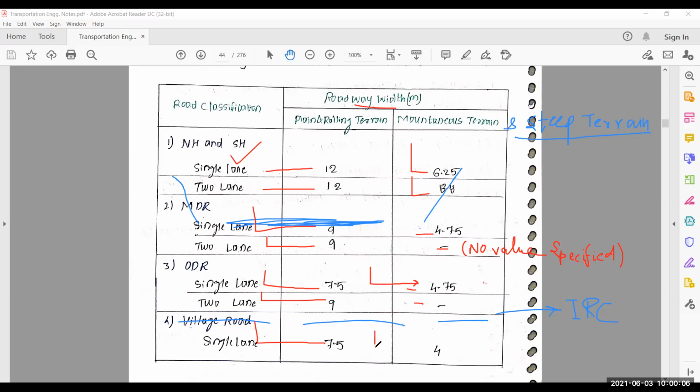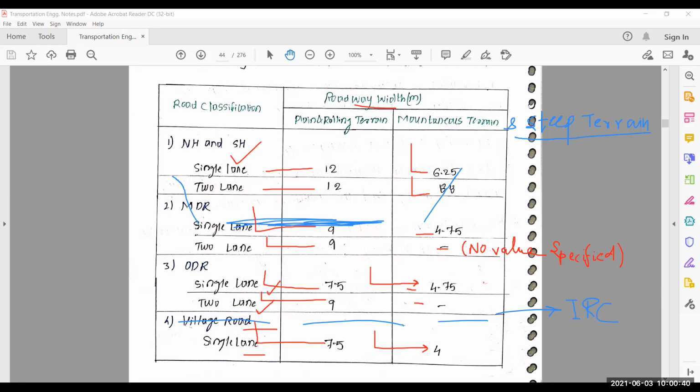Village road, for single lane, it provides 4 meter. For village road, double lane is not provided by our IRC, or road is not classified by our IRC for village road as two lane, because if a two lane road is constructed in a village, it automatically converts into other district roads. So here you see, for the district road, two lane is provided, also single lane is provided. And for different terrain, plain or rolling terrain, mountainous and steep terrain, our IRC gives their roadway width. So you must remember these things.